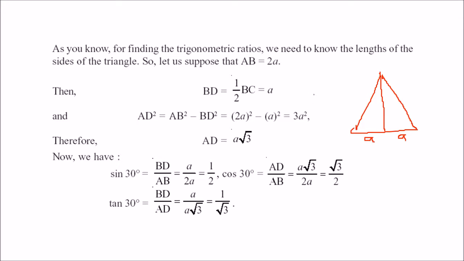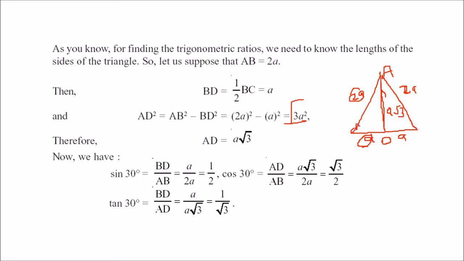In this triangle, because we have taken the side as 2A, 2A, since this is an equilateral triangle. Now, if you want to find out this AD, how are you going to get it? You can take any of these triangles. This will be 2A square minus A square by Pythagoras. So you get AD square is equal to 3A square. You take the root, so AD becomes A root 3. This is 2A, this is 2A, this is A, this is A.